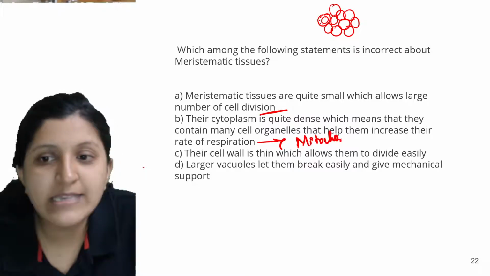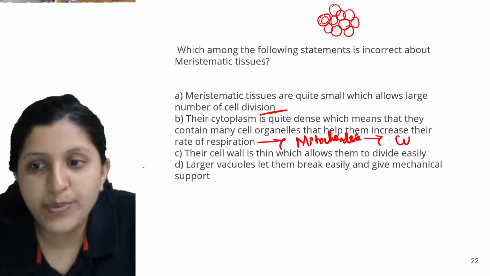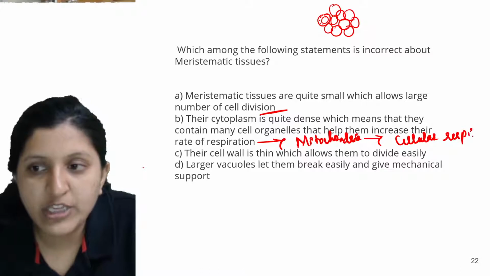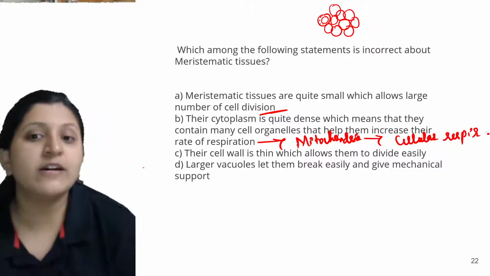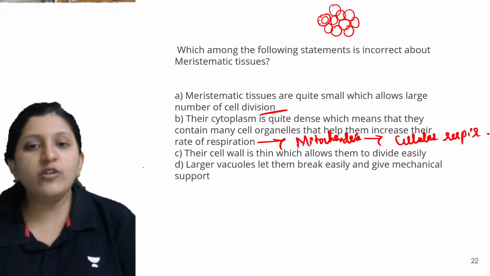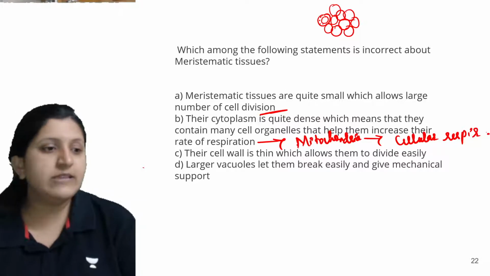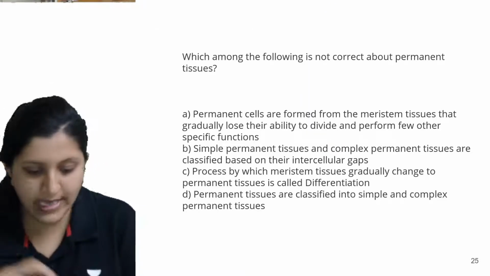As the mitochondria have a role in cellular respiration, this can occur because of the mitochondria. All right, then the cell wall is thin, so that is right. That makes the plant cell divide easily. So let's have a look at this as well.